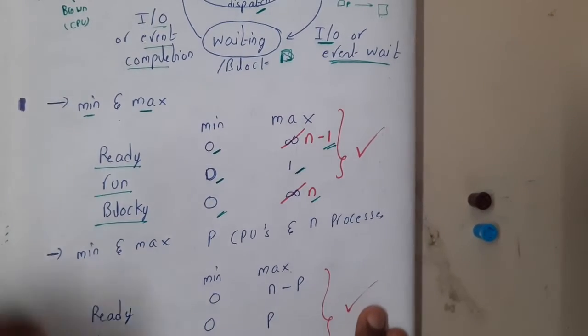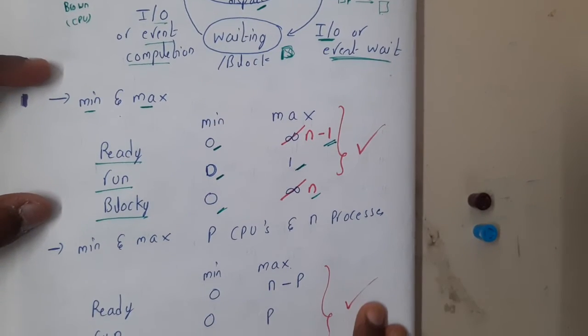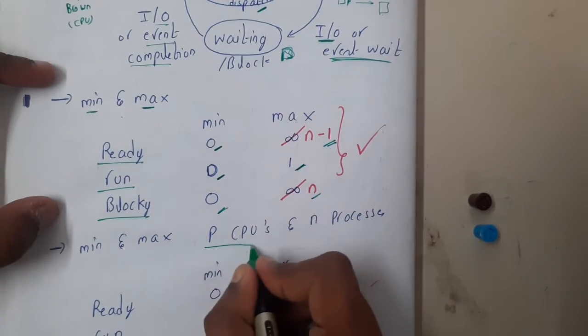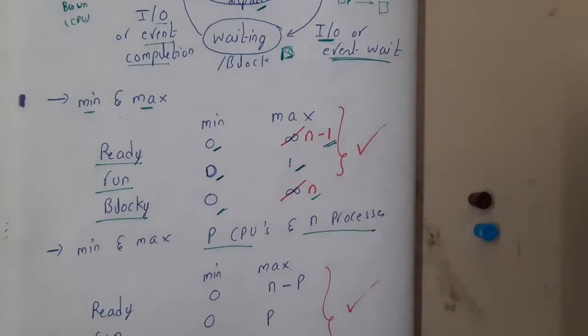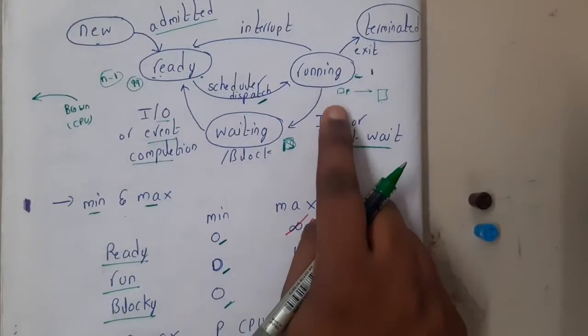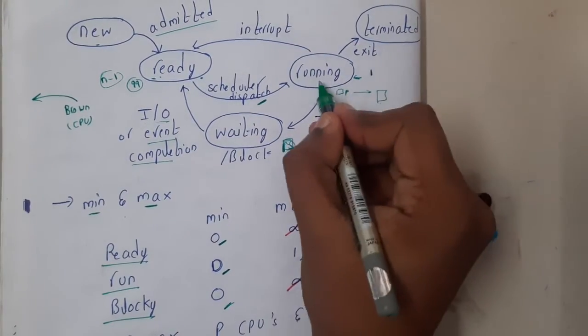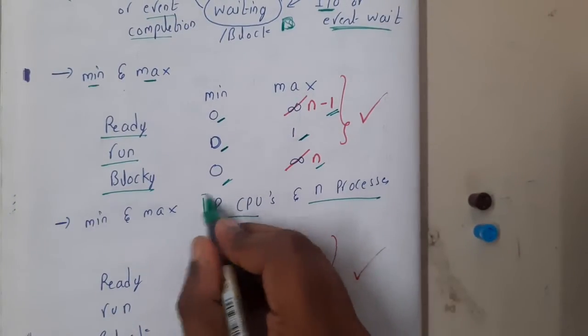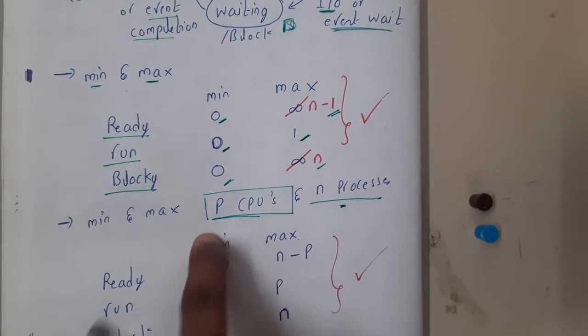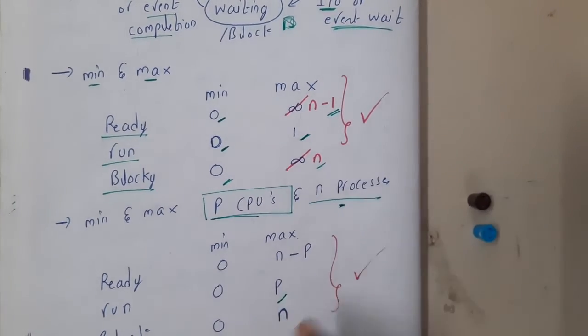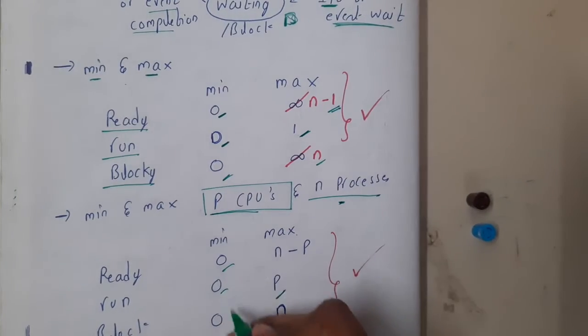Now moving on, the same question, assume they asked when there are p CPUs and n processes, guys. Here we had only a single processor, so we could run only one process at a time. But when they say there are p CPUs and n processes, I can run p processes at any moment of time, right? And the minimum will be the same, 0 0 0.